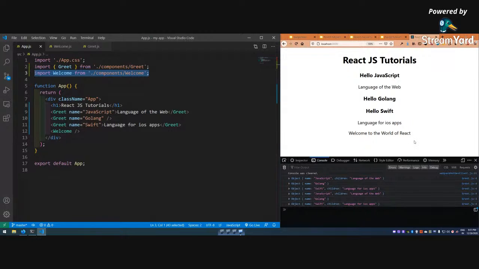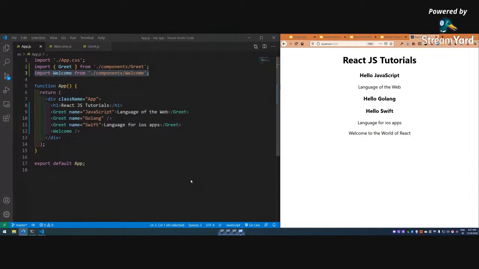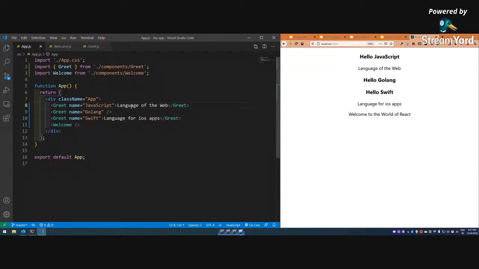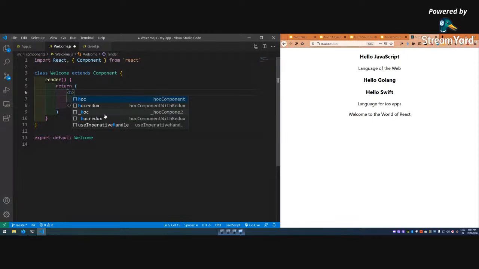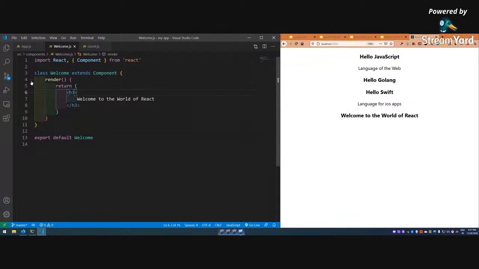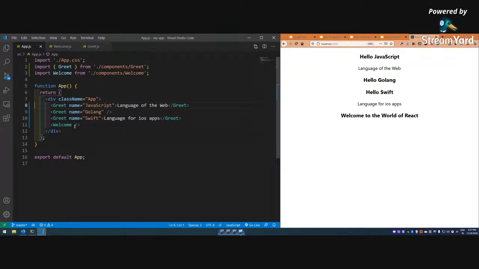Okay, so let me close it. Let me remove it because I need some more space actually, and it was taking a lot of space. And let me again give it an h3. And this Welcome is there. Again we'll have something known as name. You can have anything else. Let me not take name, let me take text, maybe Flutter.